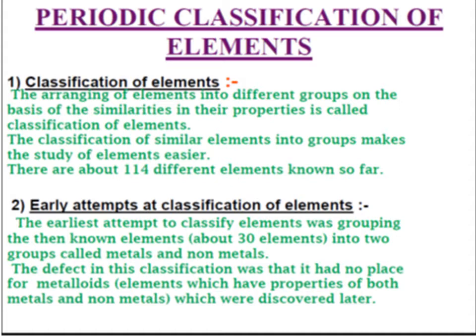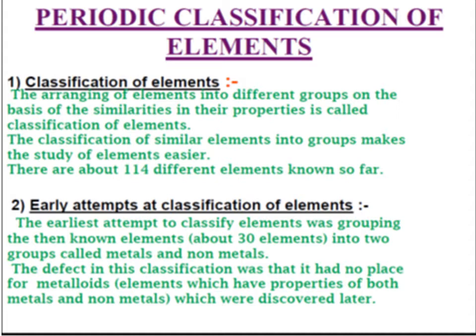There are about 114 or 150 different elements known nowadays. So, these elements are classified on the basis of their fundamental properties as well as their increasing order of atomic masses and later on the basis of their atomic number.